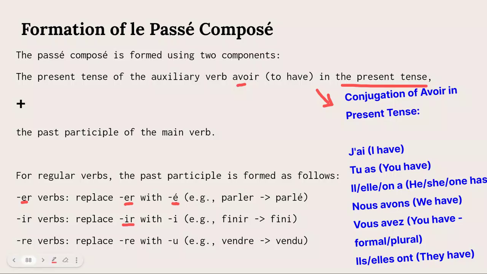For the IR verb, you take out IR and replace it with i, é in français. And the RE verb, you take RE and replace it with u. But these are for regular verbs. For irregular verbs, we'll have to look at them individually.